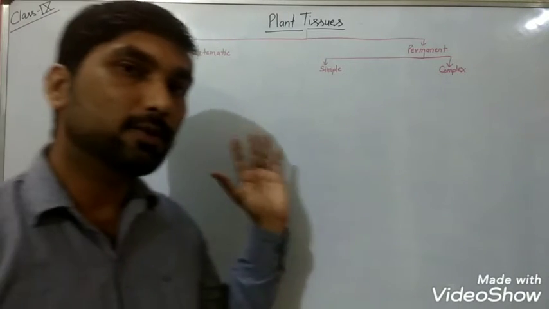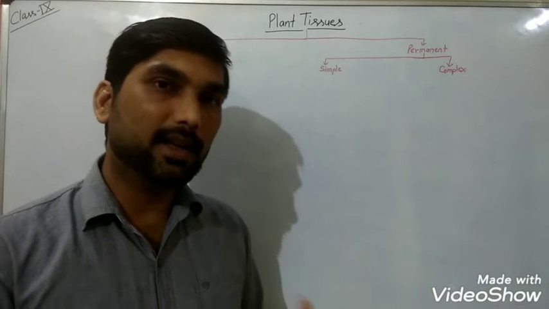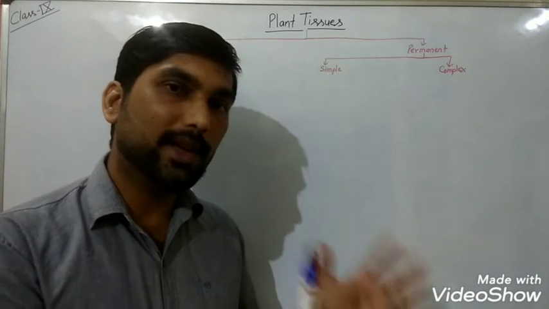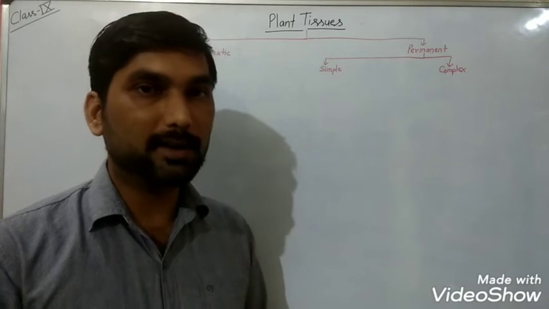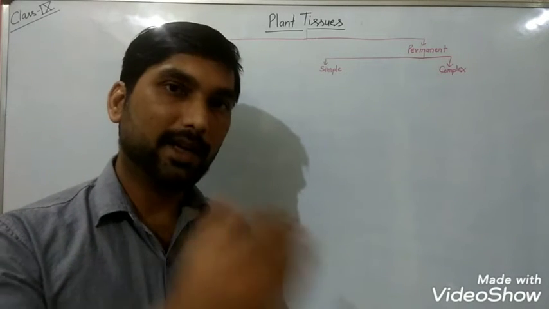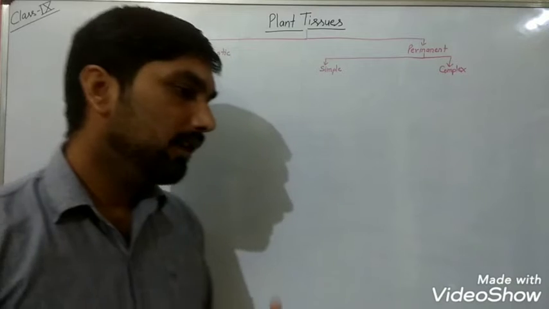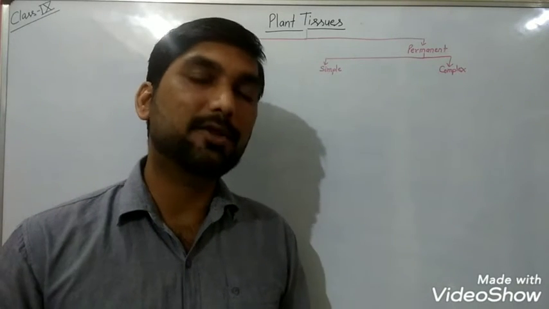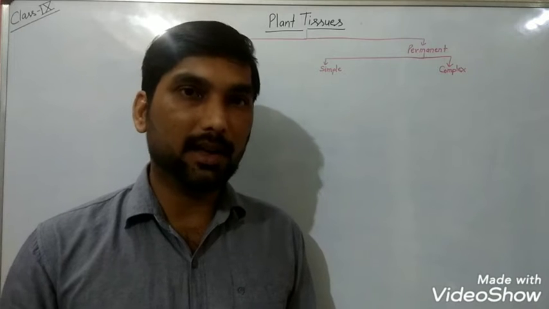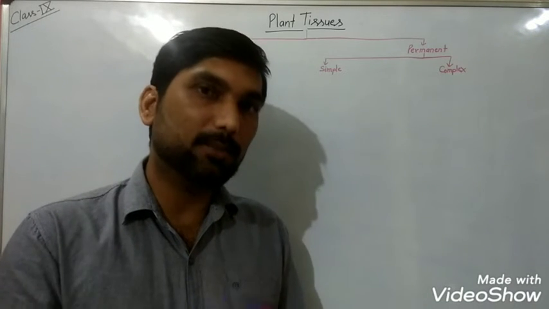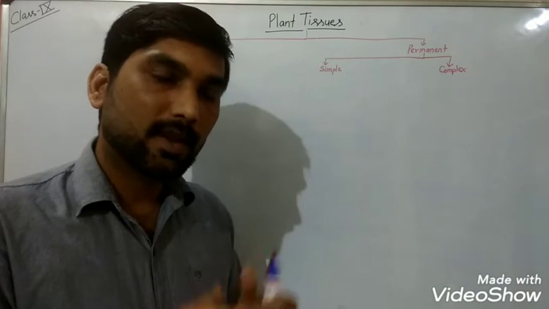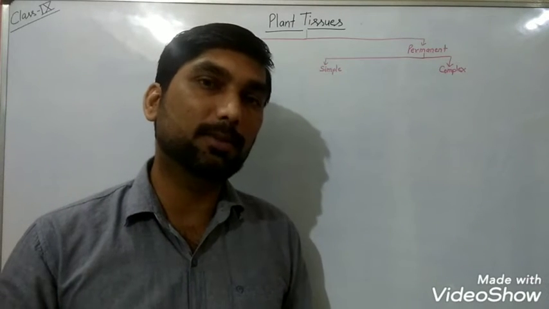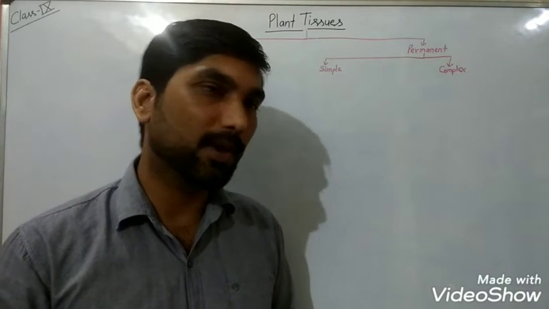Then intercalary meristematic tissues are present at the base of nodes and internodes, mainly in monocot plants, and they are responsible for the elongation of internodes and nodes. And finally, the last one, lateral meristematic tissue, which is present in the dicot plants, and this is responsible for the growth in girth, means they are going to increase the width of the plant, and these are responsible for the secondary growth in plants.